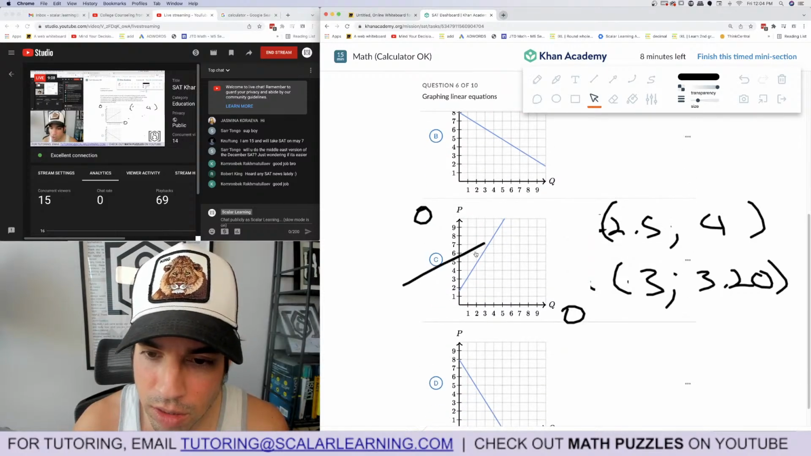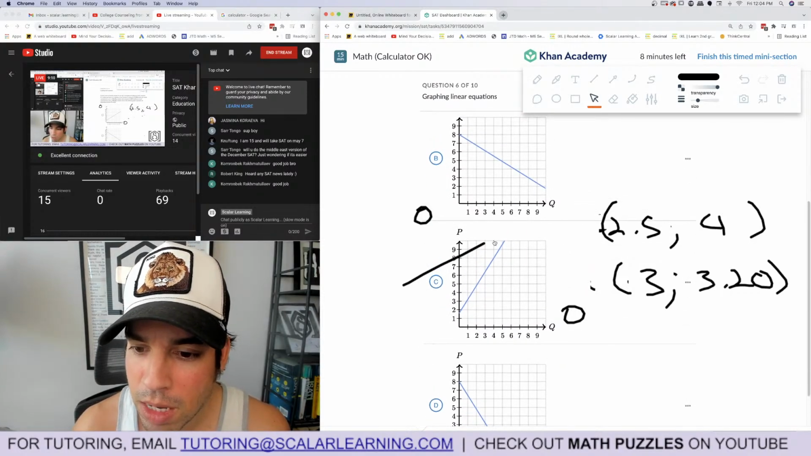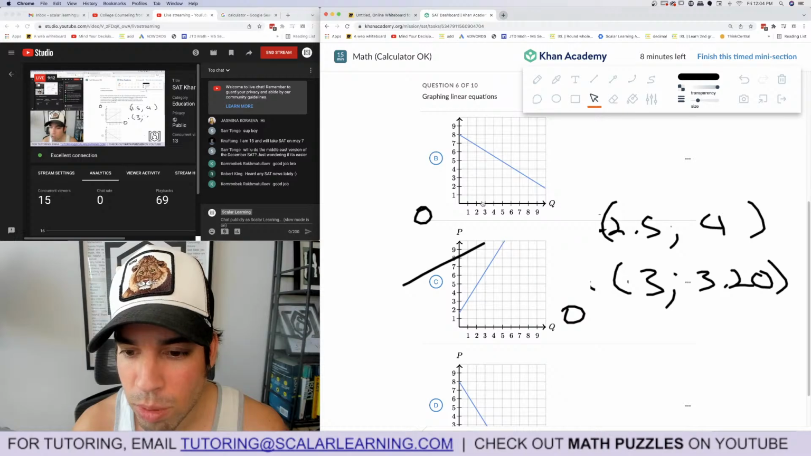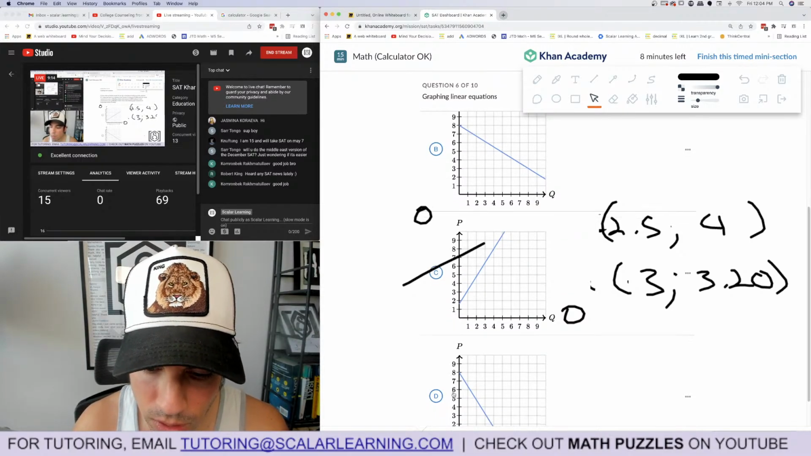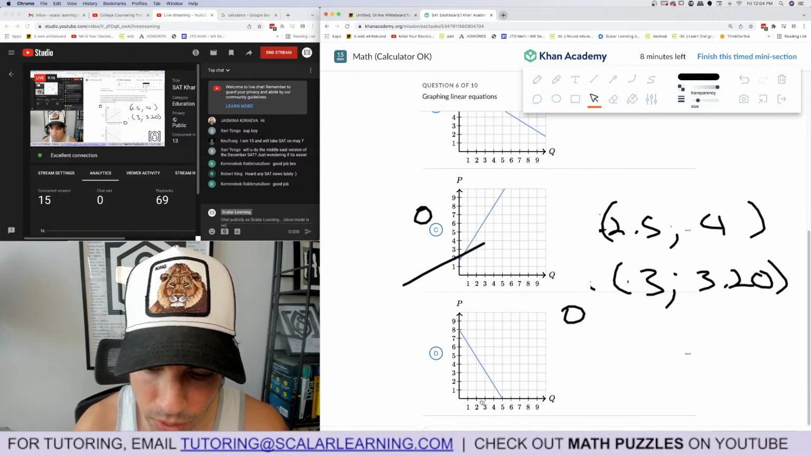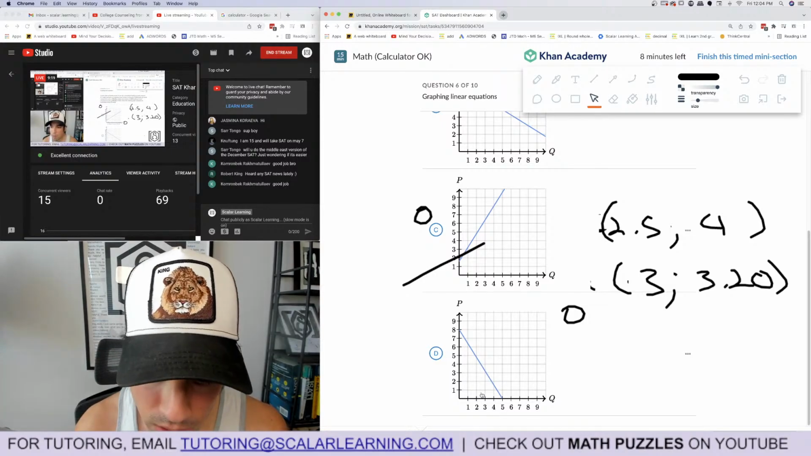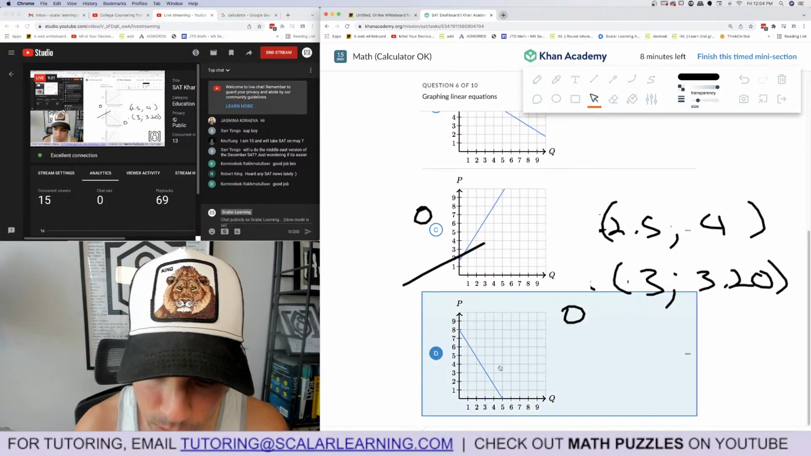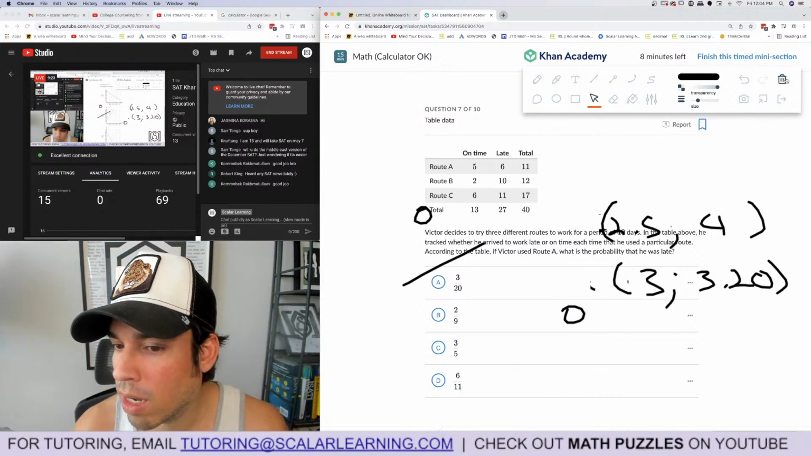Okay, let's see which other ones. It's not C, so it's B or... So B, 2.5. Nope, it's got to be this one, but I'll just double check. 2.5 is 4, and then 3 is about 320. Boom, done. 4 left, 8 minutes to go.